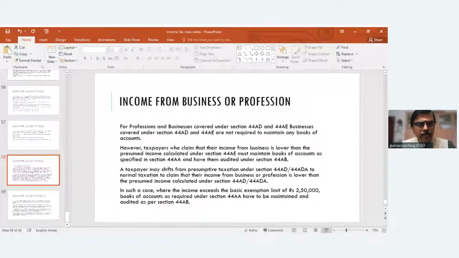So we are going to do problems for determination of income from business, and understand how to calculate income from profession, the procedure involved. That's the plan for the next class. But my request to all of you is that, again, I'm repeating, every single aspect of income tax is based on provisions.